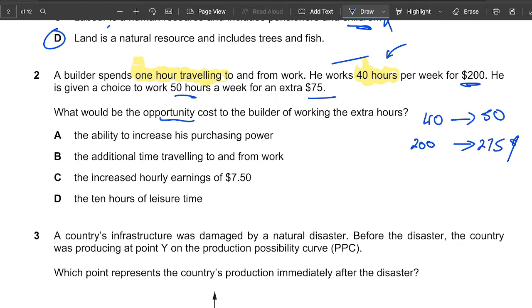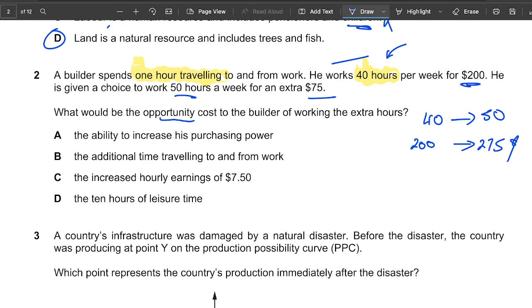What is opportunity cost? The definition of opportunity cost is something that you've foregone. It is the next best alternative of a good foregone. That means that if I have 2 products, product A and product B, and I pick product B, then product A will be the opportunity cost. This is the good I have foregone. So anything I have lost in the process of my decision is called opportunity cost.